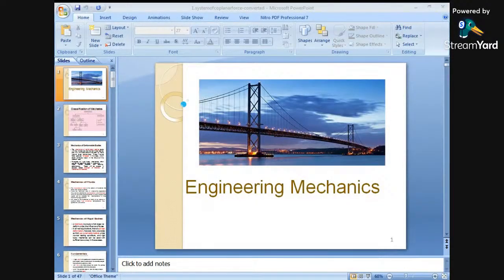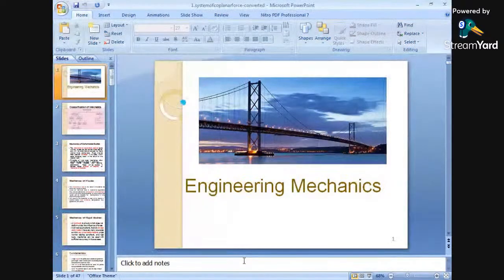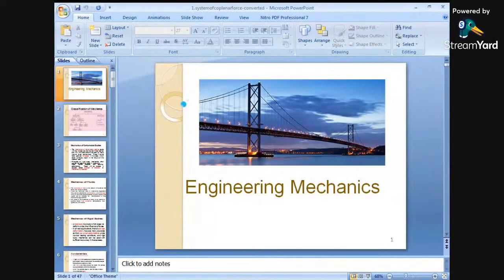Okay, good afternoon, everyone. Today we will have a lecture on engineering mechanics. We will see the different concepts regarding engineering mechanics, because in a number of question papers there will be some bits related to engineering mechanics. It has been asked in the GATE exams also. So we will go through the different concepts of engineering mechanics.